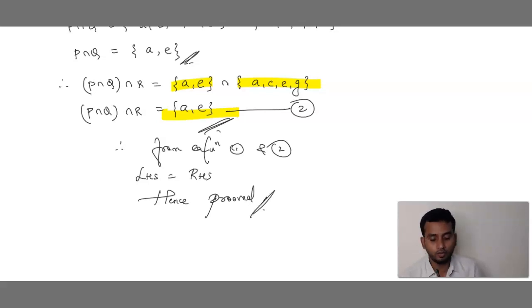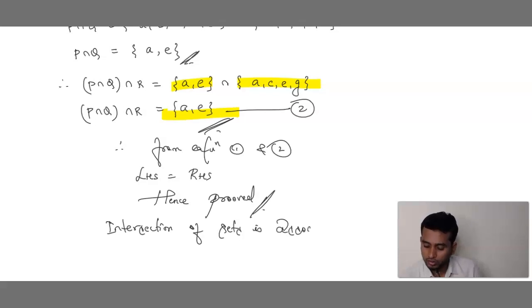What did we prove? Intersection of sets is associative.